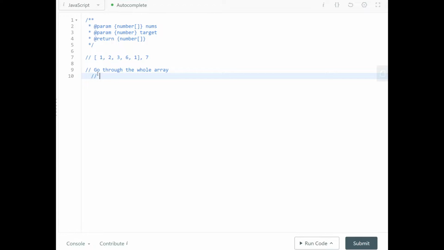Okay, so what do we do when we go through the whole array? We're going to pick the first value, right? So I'm going to pick the first value. In this case, it'll be 1. Right? So you got 1. Now what do you need to do?